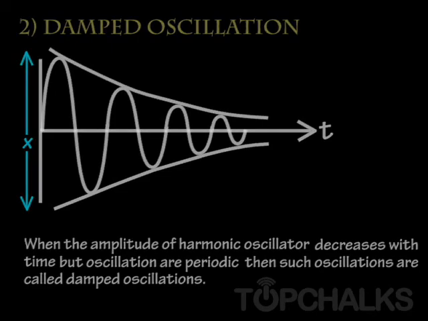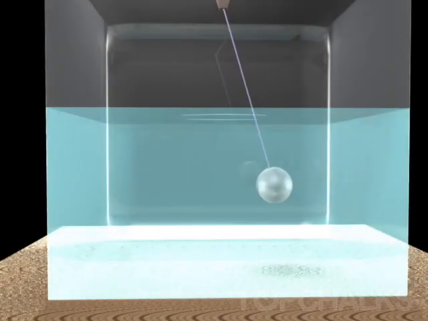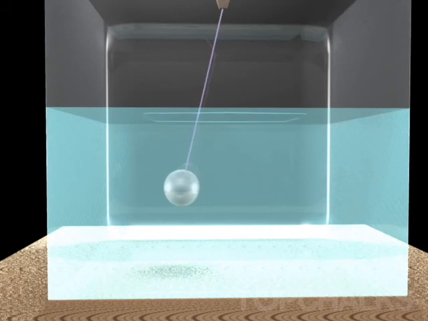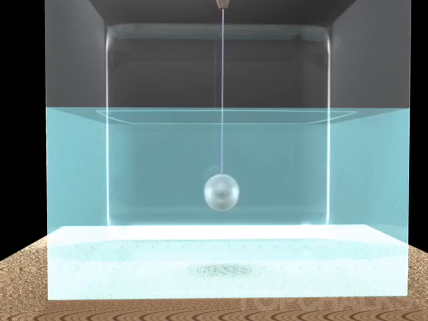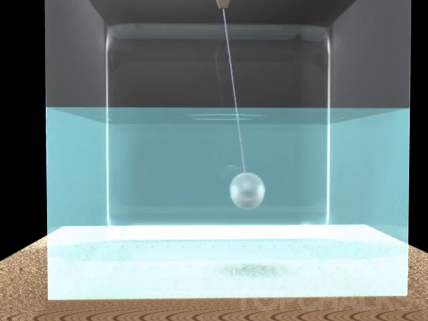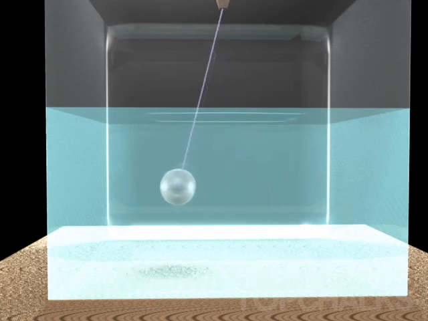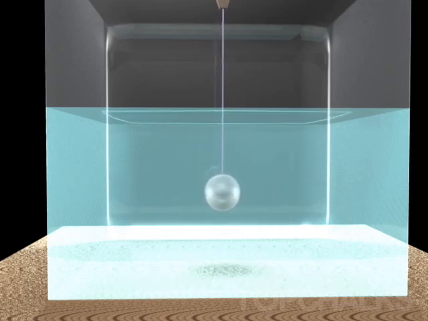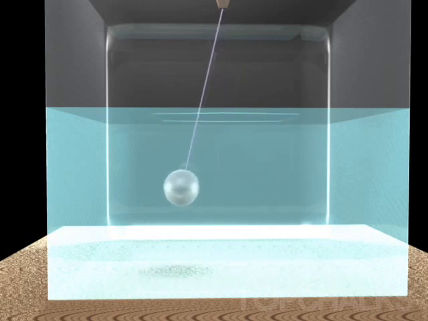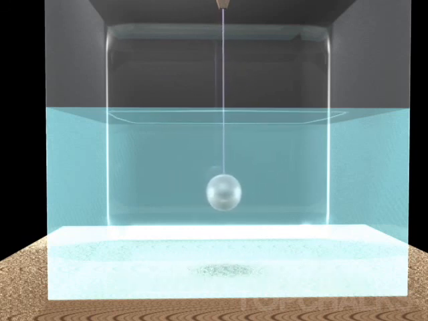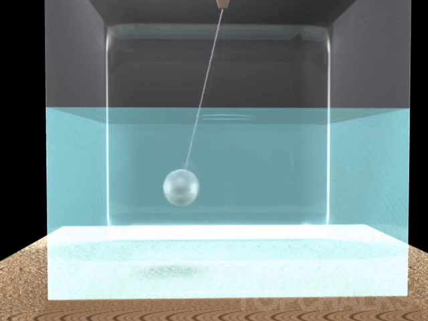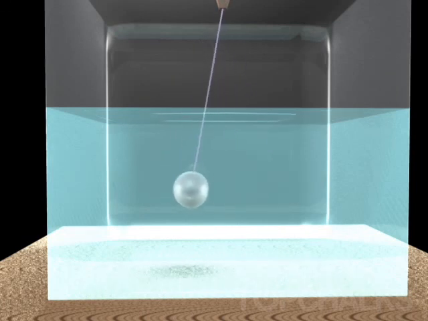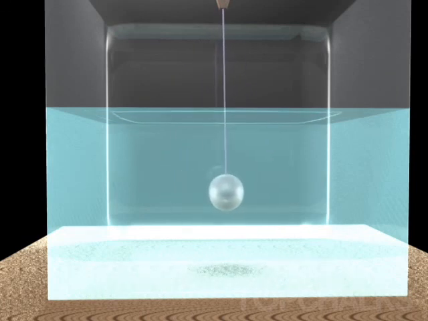For example, if a pendulum bob is allowed to oscillate in a liquid or in a viscous medium. Air is also viscous, but its viscous force is very small. If it is a liquid, then the liquid offers high viscous force, and the body is brought to rest in a very short time. And the oscillations are damped oscillation. In damped oscillation, the energy dissipates due to the frictional force and viscous forces.